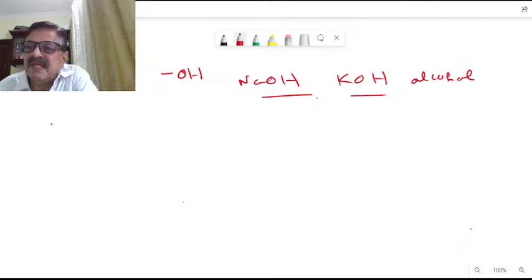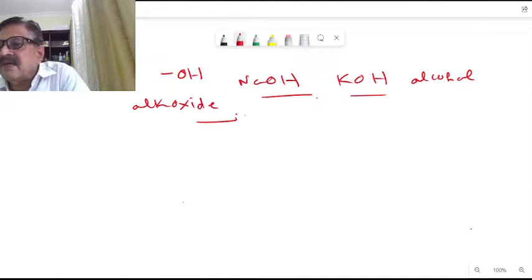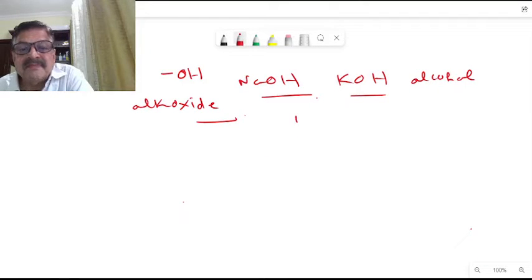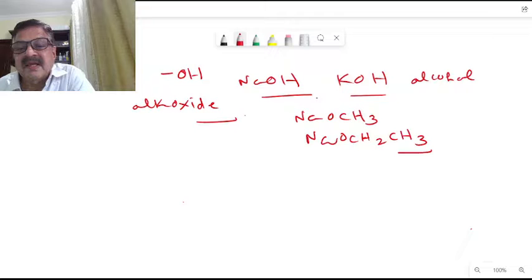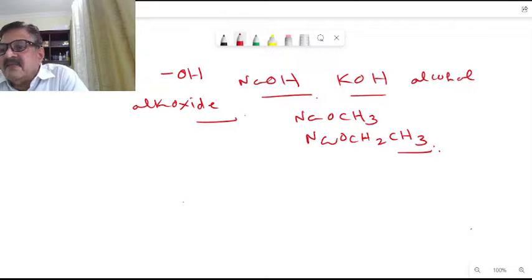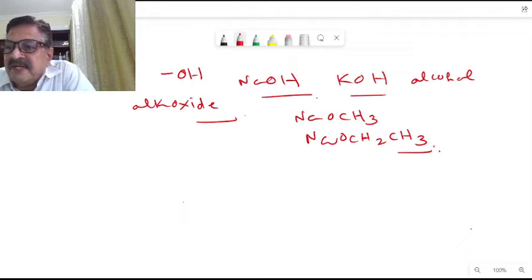So in the case of an ether, an alkoxide is needed for the synthesis of ether here. Alkoxide is needed to make an ether here. That is NaO-alkyl, sodium alkoxide, or that is sodium methoxide, we can say. Then we can have, say, sodium ethoxide. Okay, NaOCH3, that is sodium methoxide, etc.